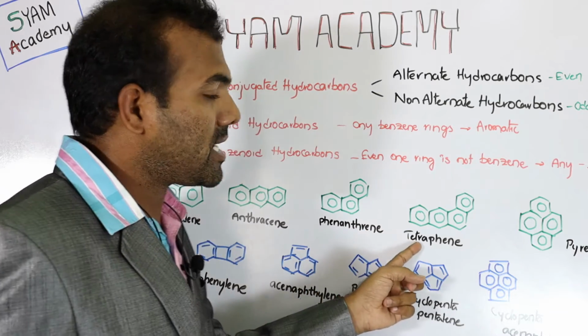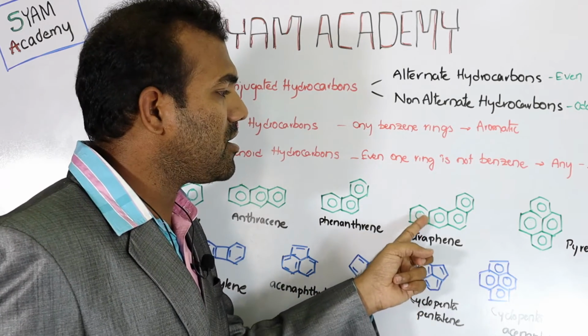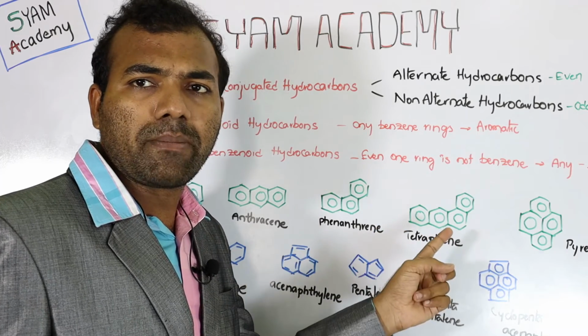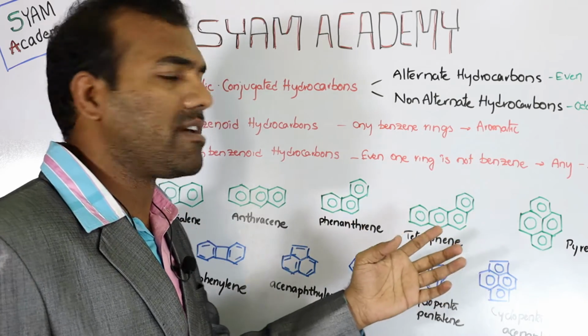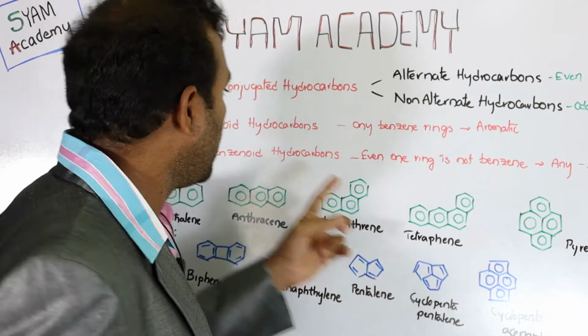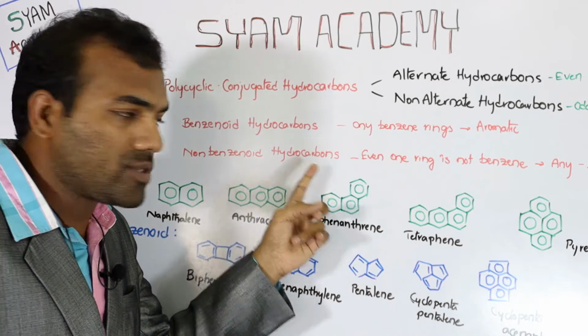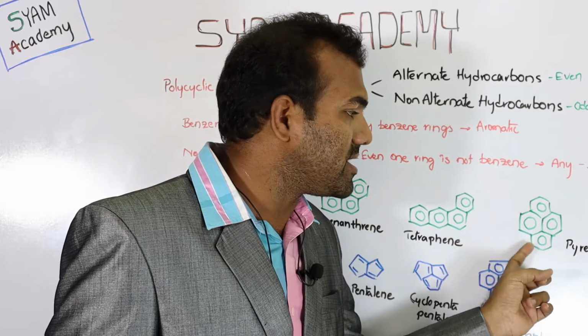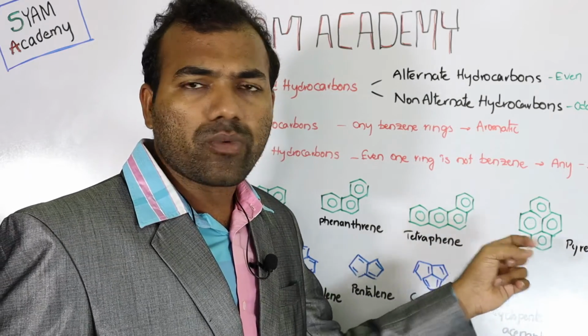And the next is tetraphene. Here also you can see a total of 4 benzene rings. All the rings involved are only benzene and nothing else. That is the reason why this compound is also called a benzenoid hydrocarbon. So it is aromatic. The next one is pyrene. Here also you can see this is an aromatic compound.